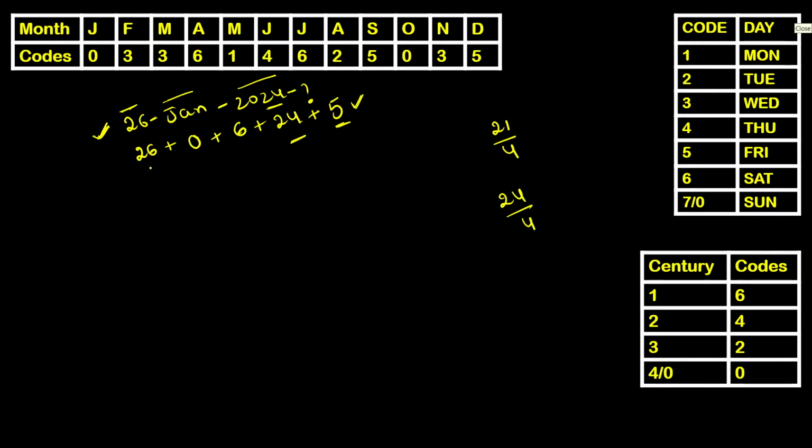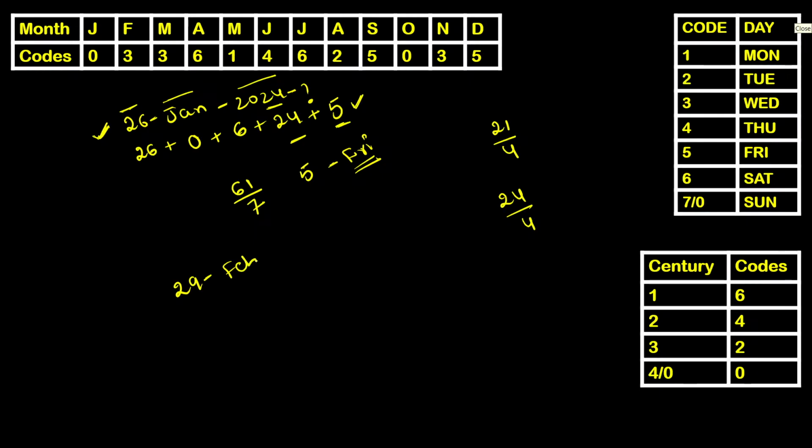Now, let us add all these numbers now. 26 plus 6, 32. 32 plus 24, 56. 56 plus 5, 61. So, 61 by 7. What will be the remainder now? 5. So it's a Friday.